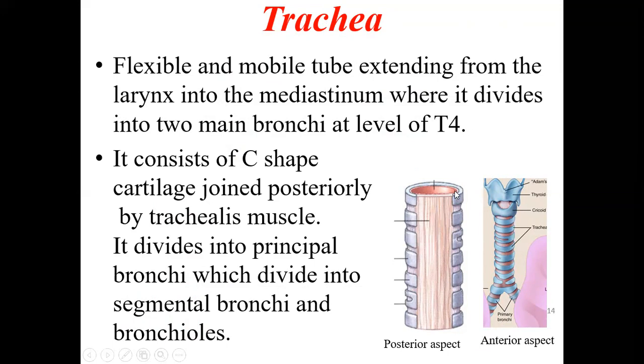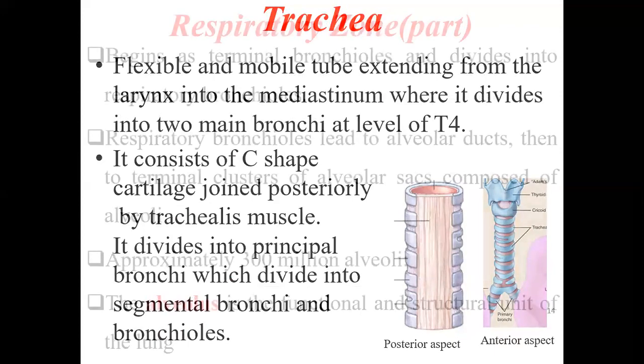These are just C-shaped, not round, and behind it is deficient, and this is covered by a muscle called the trachealis muscle. It divides into principal bronchi, which divide into segmental bronchi and bronchioles. So it divides into two primary bronchi, then into the segmental bronchi, secondary bronchi, and tertiary bronchi.